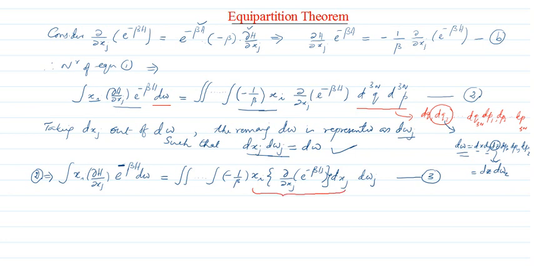How many integrals will be there? There will be 6 integrals: the first integral on dq1, the second over dq2, likewise the last over dp3n. Out of that, one integral is with respect to dxj. That integral I'm going to perform, and the remaining integrals will be there.